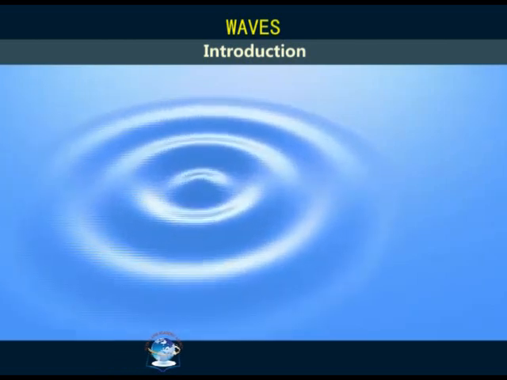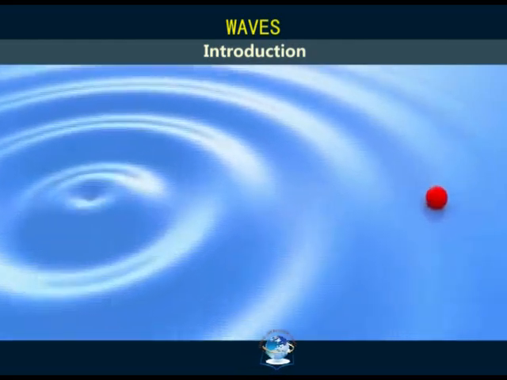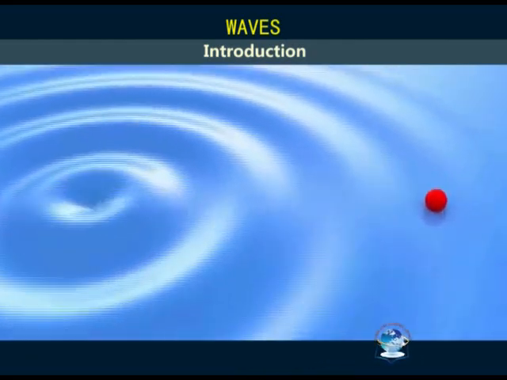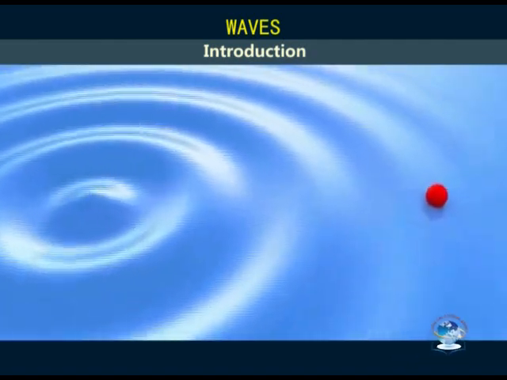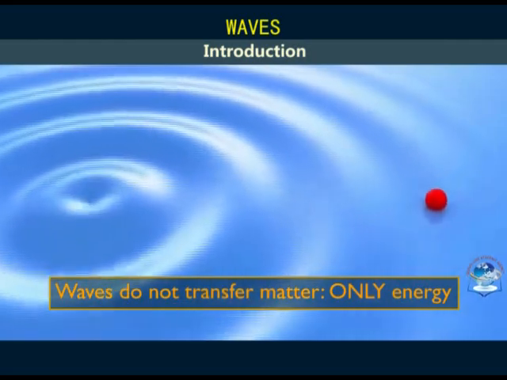When these waves reach a point on the surface of water, the point starts oscillating up and down. However, an object floating on the water at this point is not tossed or moved away. We say waves do not transfer matter, only energy.